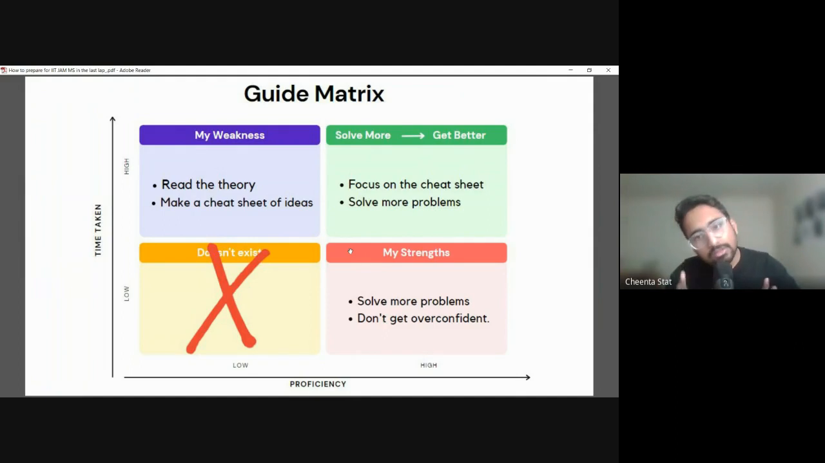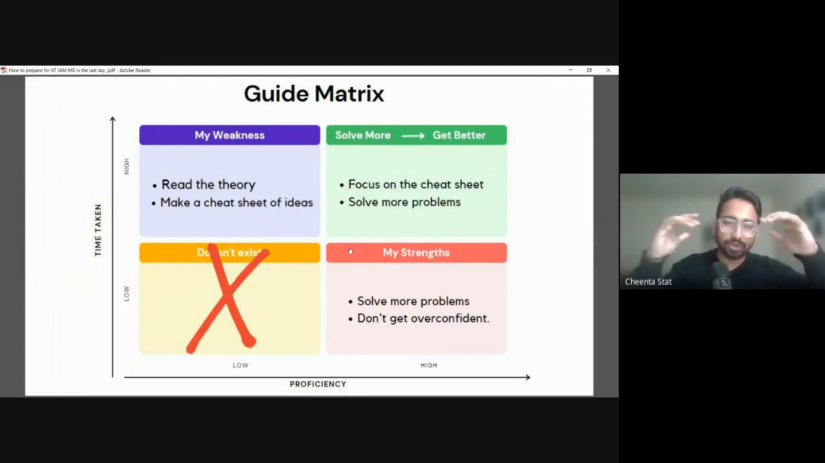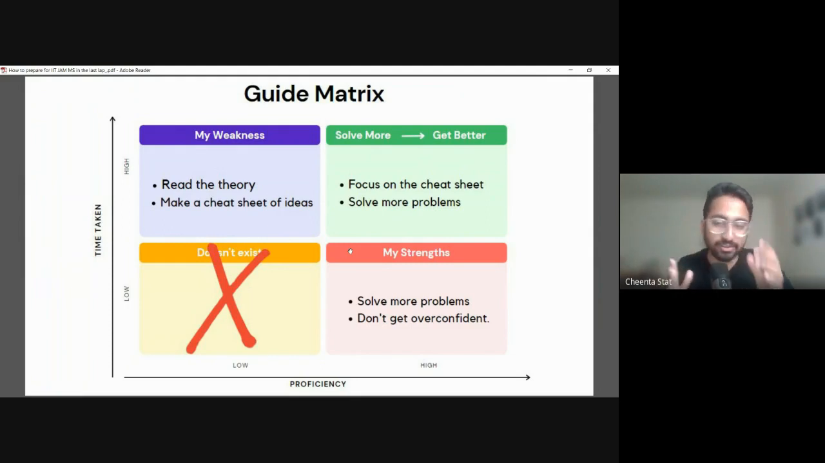So if you're in that domain, you focus on the cheat sheet, like focus on the minimal sufficient statement of the knowledge. That is the cheat sheet. I call cheat sheet a minimal sufficient statement of the entire knowledge that you have learned. You focus on that more and solve more problems. Time taken, it's an exam preparation mindset you need to have. Okay, and that's very important.